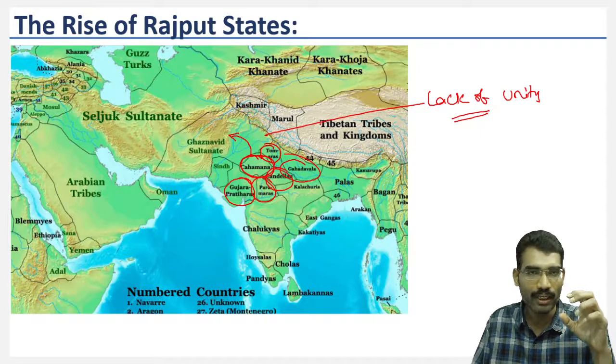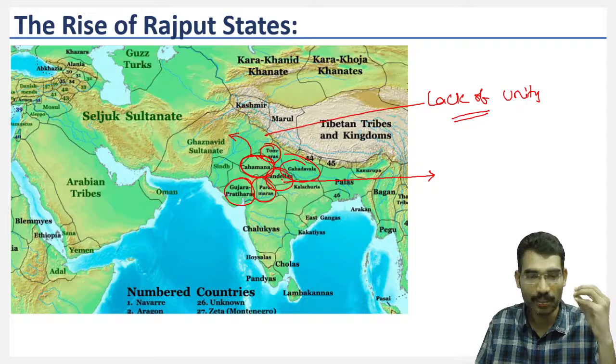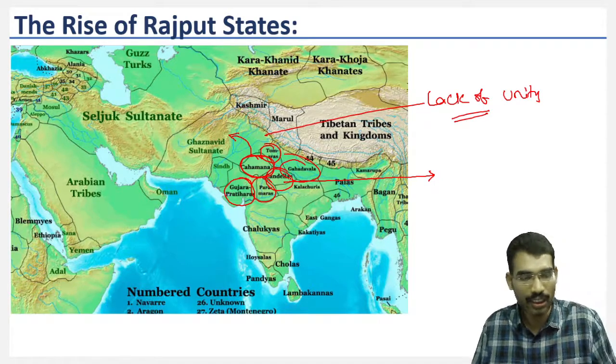Independently, individually, they were very powerful. And even if we take the examples of development during their time period, for example, the Chandelas patronized temple architecture. World-famous UNESCO heritage sites like the Khajuraho temples were built during the Chandela time period.